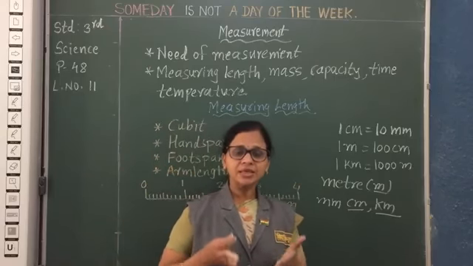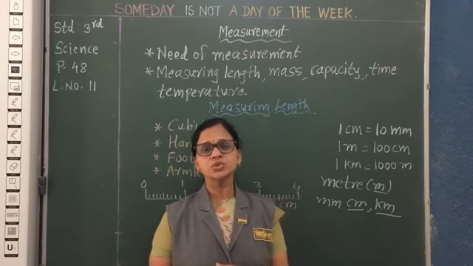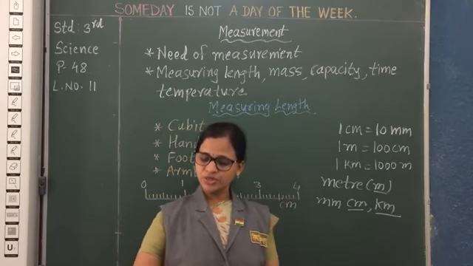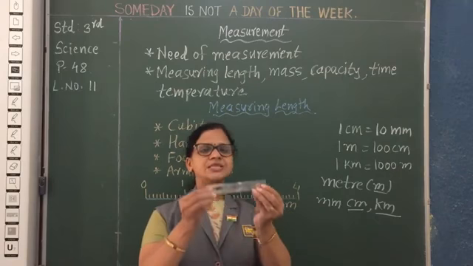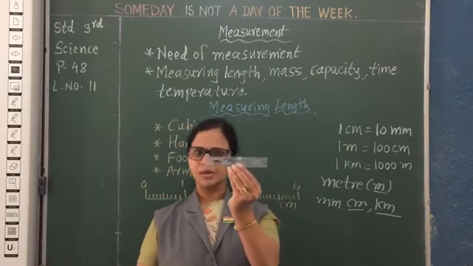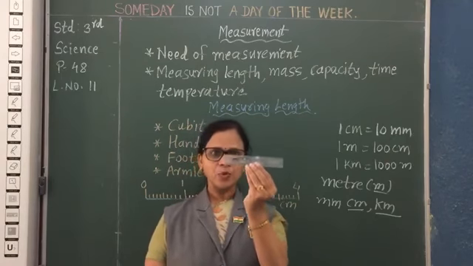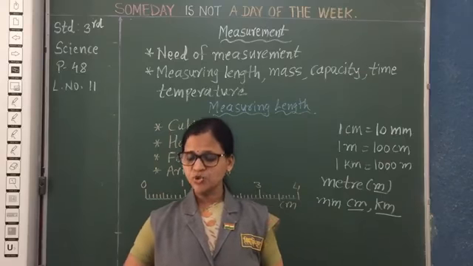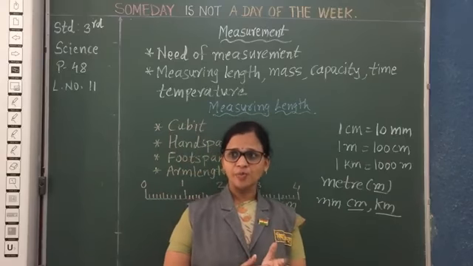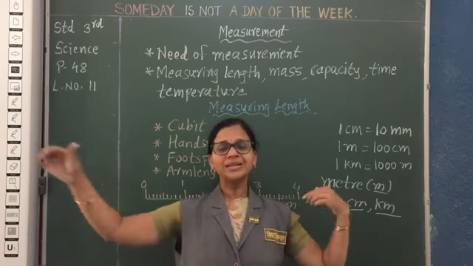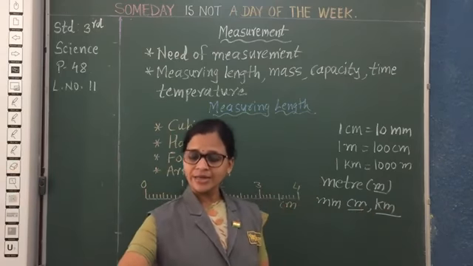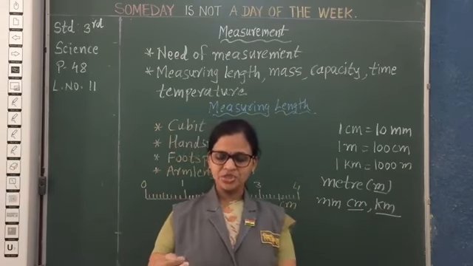Now what equipment or instrument can we use to measure? The first one is the ruler, the type of ruler in your pencil box. With the help of the ruler, and a meter rod, which you must have seen in the shop, they can measure. Then there is the measuring tape.